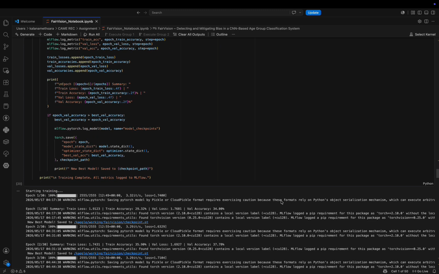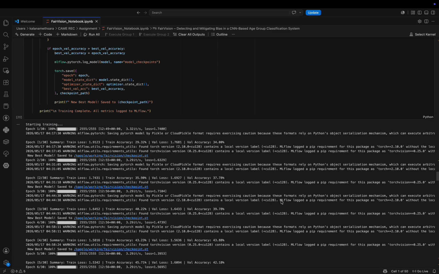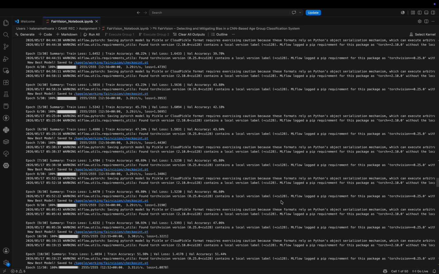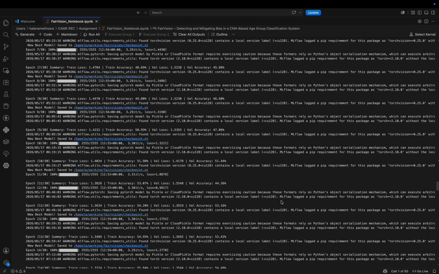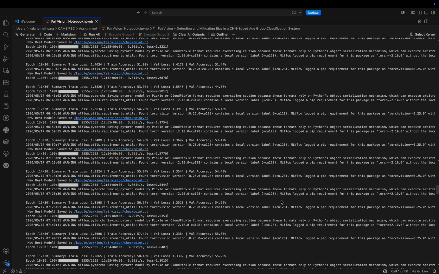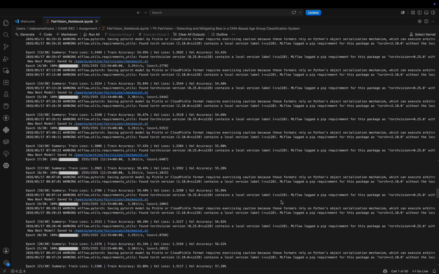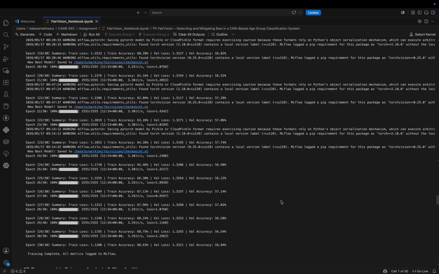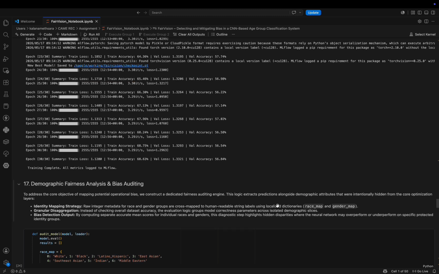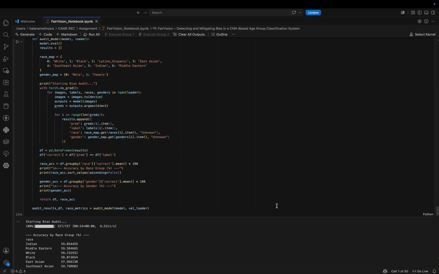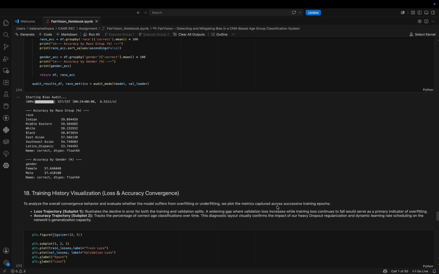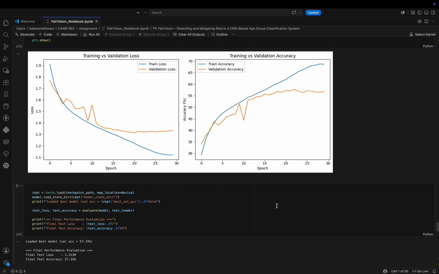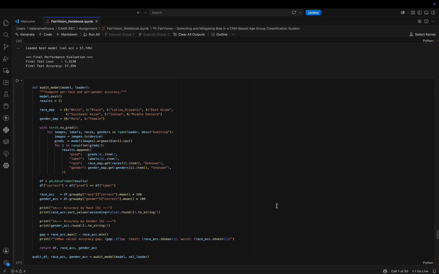Next, let's talk about the brain of the system: the model architecture. At first, I built a simple custom 5-layer convolutional neural network from scratch. It was small and fast, but it wasn't smart enough to learn the subtle differences on human faces that show age, like wrinkles or skin texture.